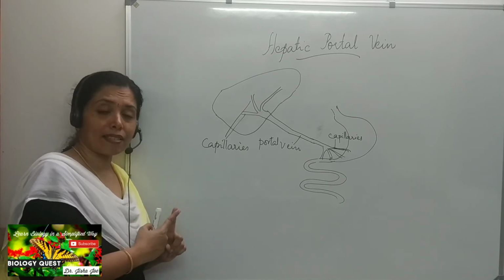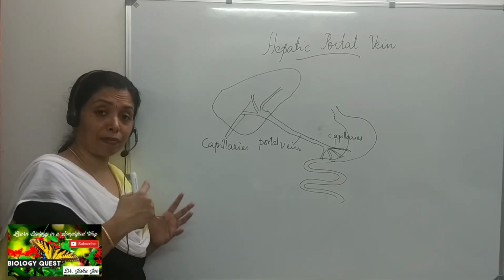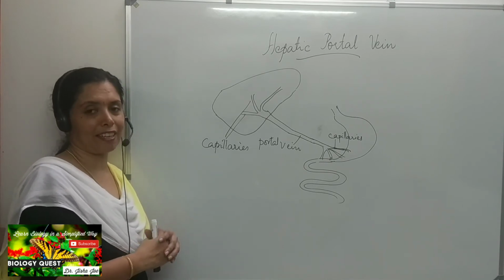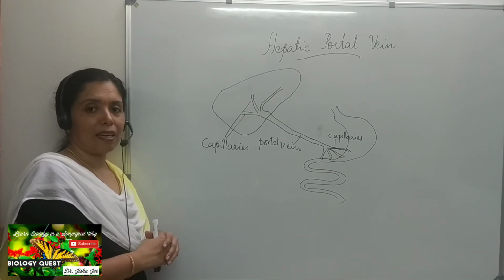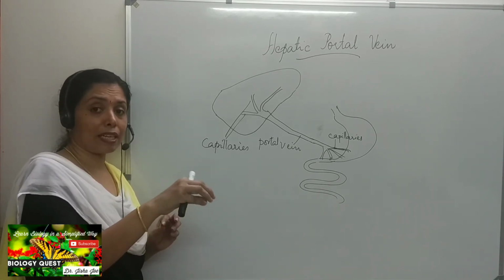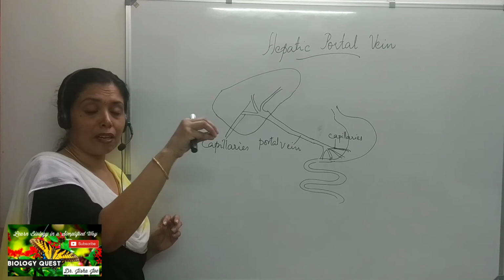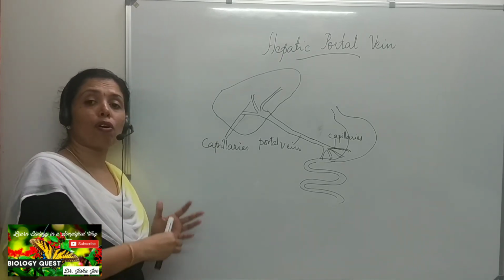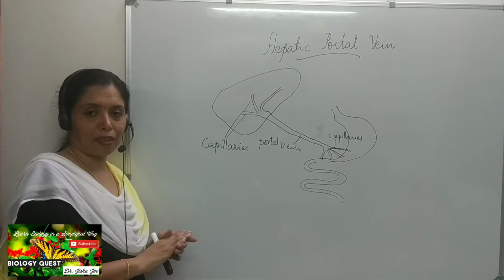And the second reason is that if there is any poisonous substance present in the food that we have taken in, and it is poured into the vena cava, naturally it will be brought to the heart, from the heart to the lungs, and it will be carried to all the different parts of the body.